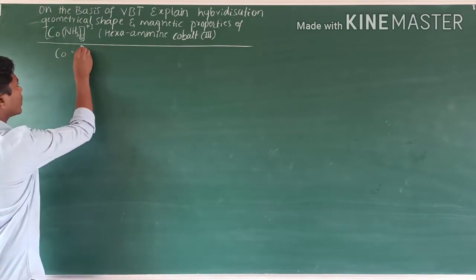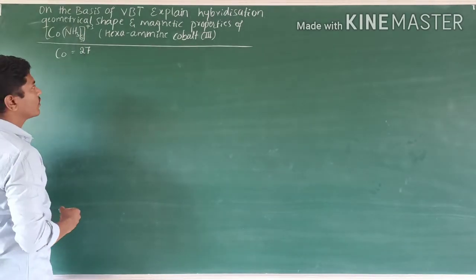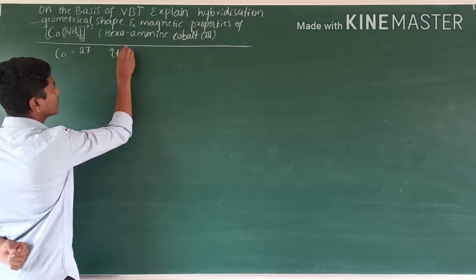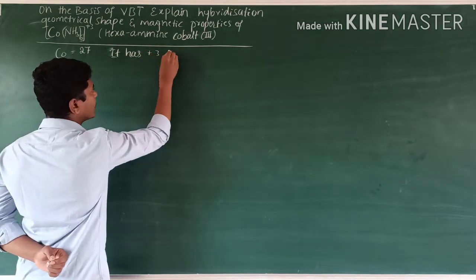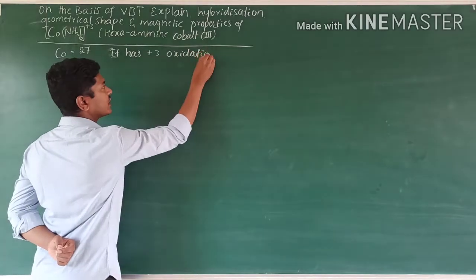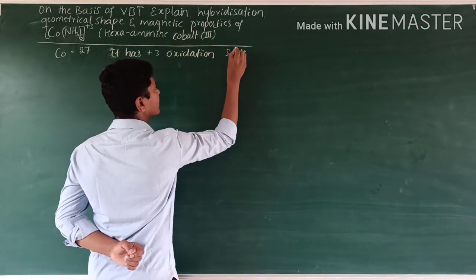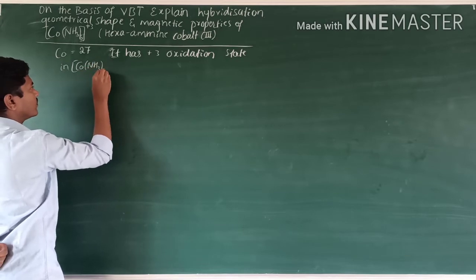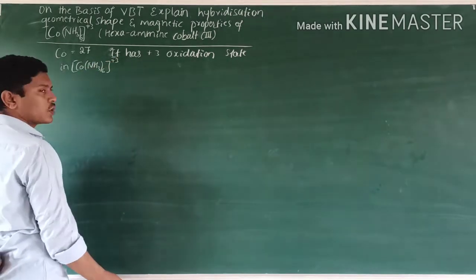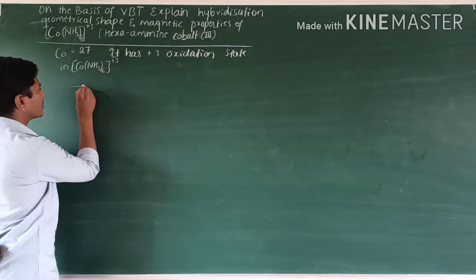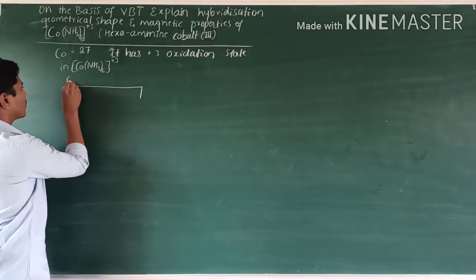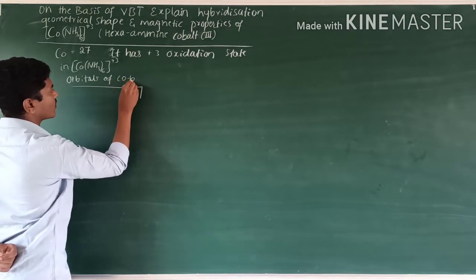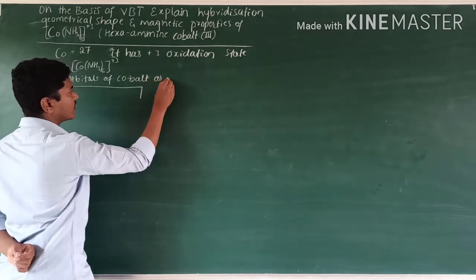In that, cobalt has atomic number 27, and it has a plus 3 oxidation state in this complex, [Co(NH3)6] 3+. So the orbitals of cobalt are represented.